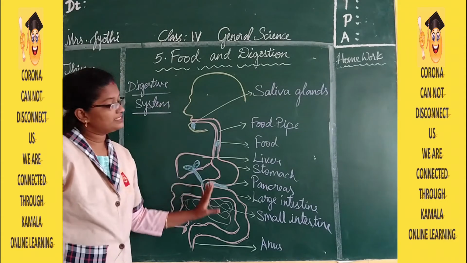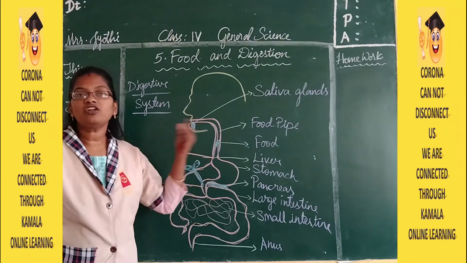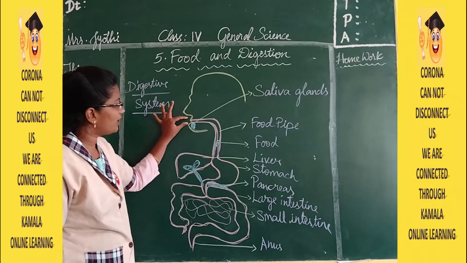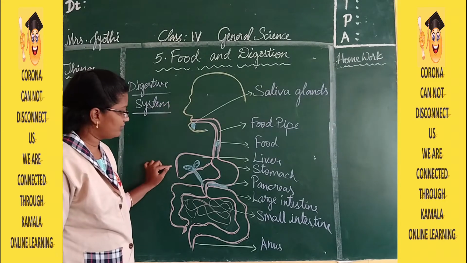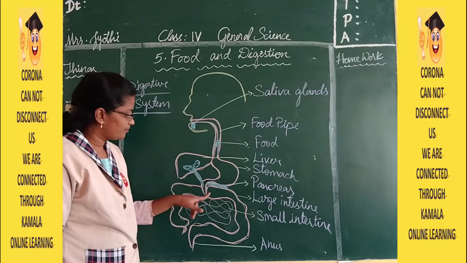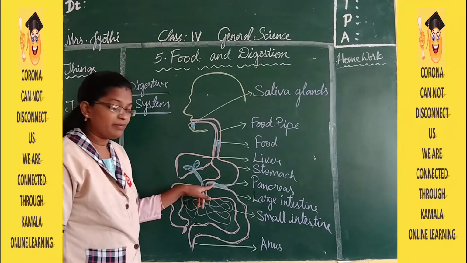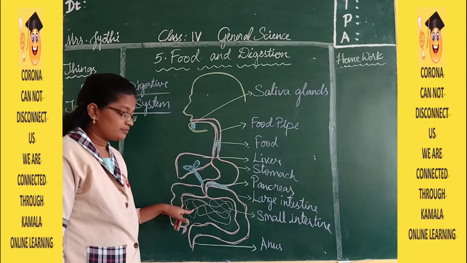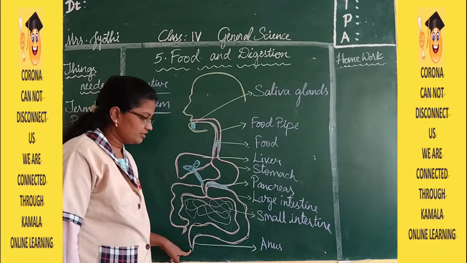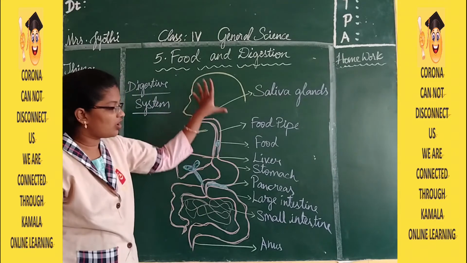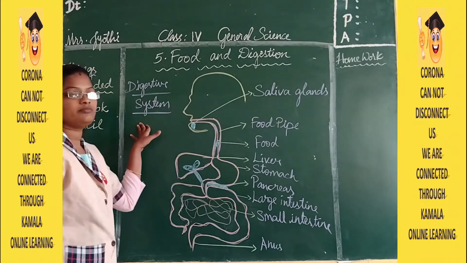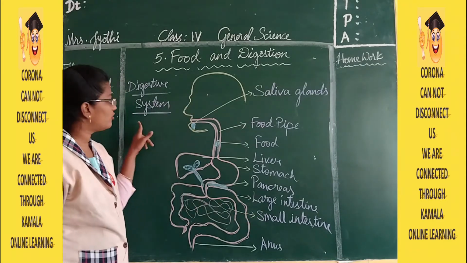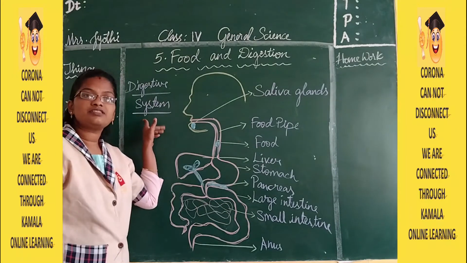Now in this digestive system we have different organs. Organs are nothing but the parts. So here you have the mouth, here you have the liver, this is the stomach. Now here you have the pancreas, then this is the large intestine, this is the small intestine, and this is the anus. All these organs together form the digestive system.